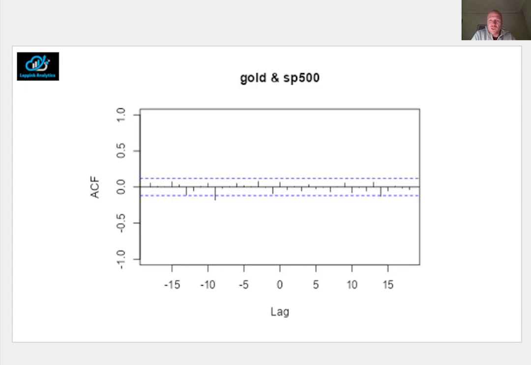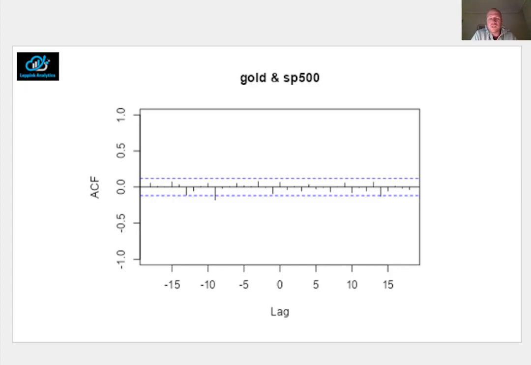And here is the cross-correlation function of gold versus the S&P 500, where we see no substantial correlations. The only correlation that stands out a tiny bit is at lag -9, which is nearly 0.2 negative and hence a relatively weak negative correlation, which indicates that changes in gold prices in a given month weakly predict changes in the S&P 500 in the other direction 9 months later.